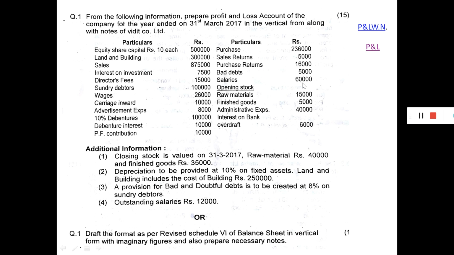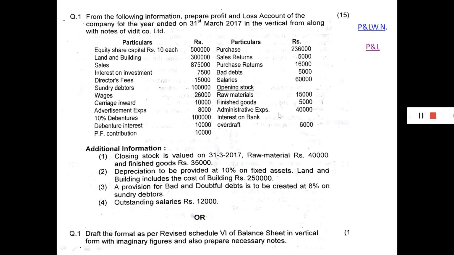Here there is adjustment number 4. We have to give the effect of the outstanding salaries 12,000. So rupees 12,000 will be added to the 60,000. Opening stock, raw materials 15,000 and finished goods 5,000, will be considered under changes in inventory.